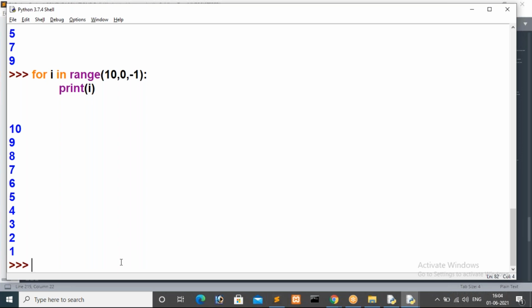Now I'm printing the values in reverse order. I want to consider up to 1, so I specified the beginning value as 10 and the ending value as 0. In that case it will consider 1 as the last value, and minus 1 is the decrement value. I hope it is clear now.